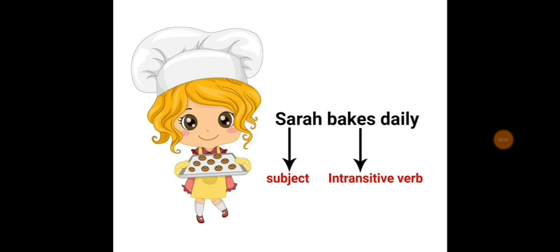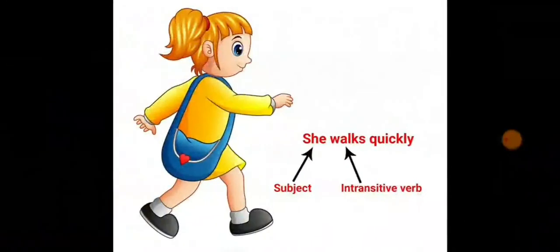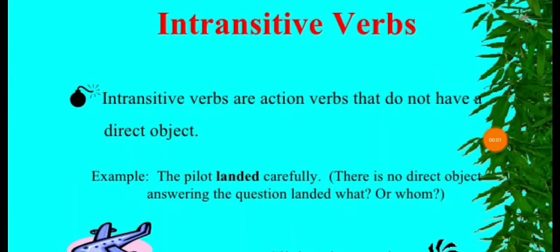Sarah bakes daily. Here, bakes is an intransitive verb as there is no direct object linked with Sarah. Let's look into the next example. She walks quickly. Here, walks is an intransitive verb as there is no direct object linked with she. Next example.